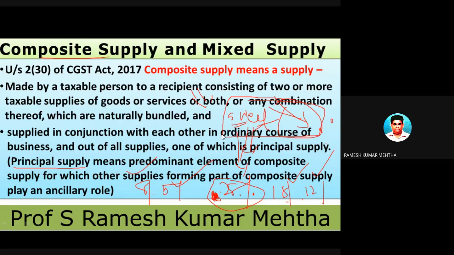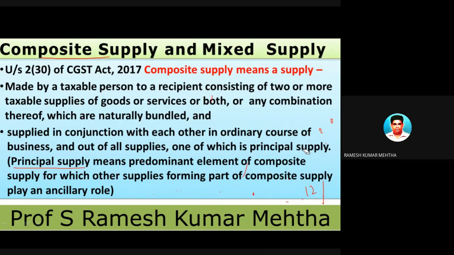For example, this jumbo pack is purchased by Nitin Gate or Varsha Huke or Priyanka Palade at some 3,000 rupees. Now, you are not going to charge 5% or 8% or 12%, but the principal item is sweet, which is identified by the GST Act, and you are going to charge 28% tax because the principal supply is sweet, and sweet is charged at 28%.